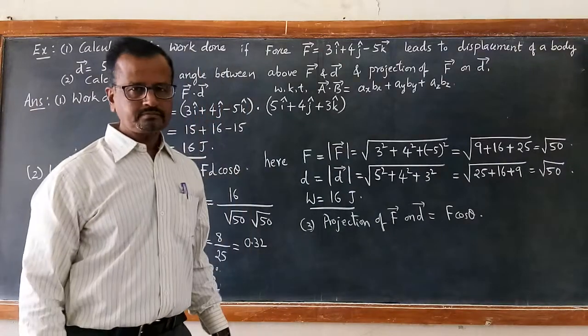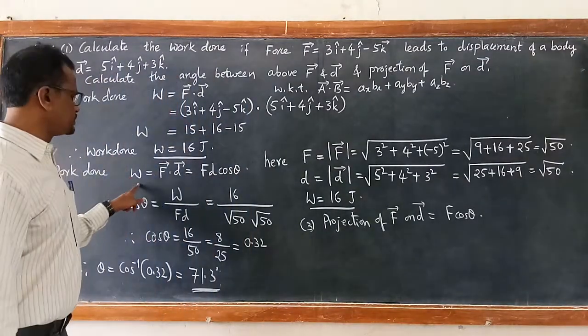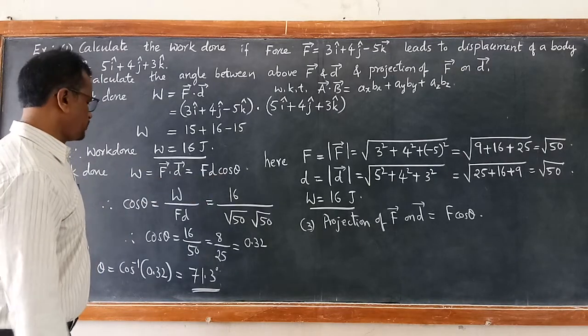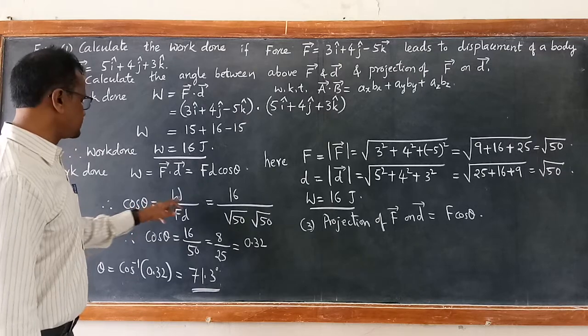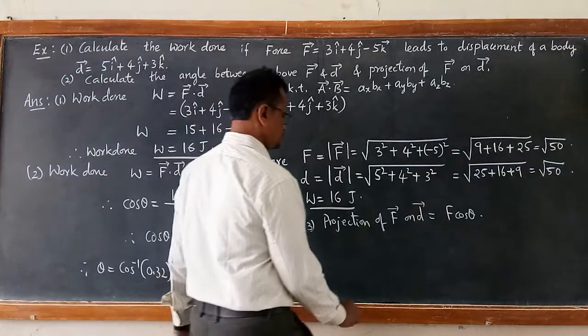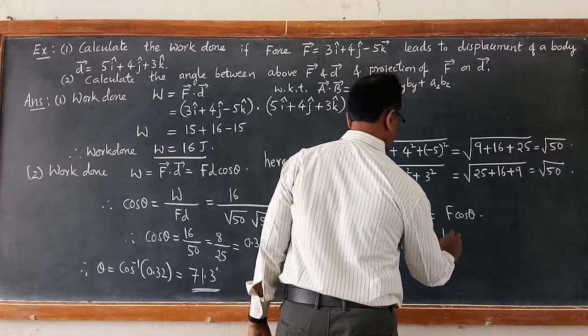So we got here W is equal to F D cos theta. Therefore F cos theta can be written as W by D. F cos theta is equal to W by D.